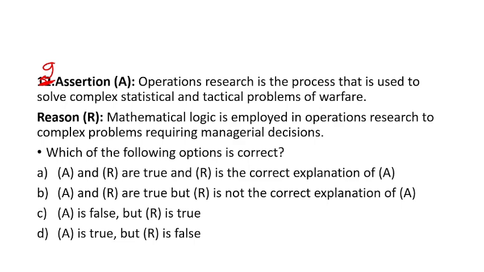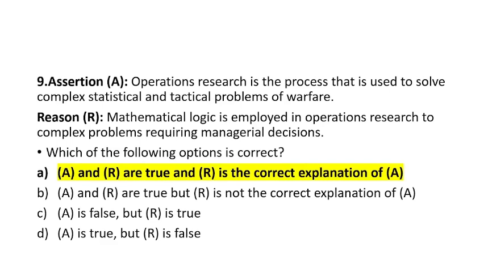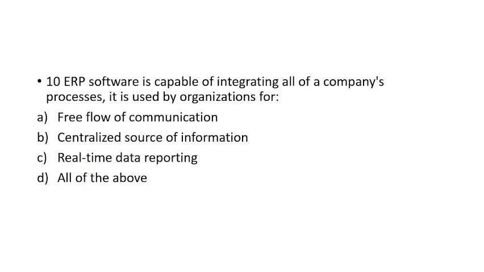By using mathematical and logical applications in operation research, managerial decisions are made on that basis. So both assertion and reason are going in the same direction and can be linked, and the right answer will be A and R are true and R is the correct explanation of A. That is option A.